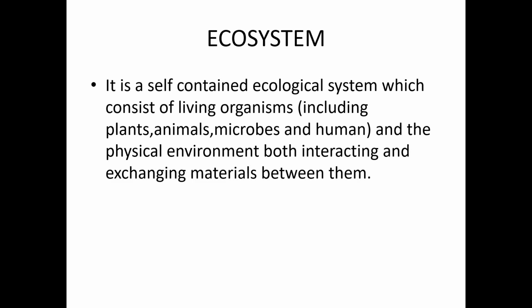These living organisms include plants, animals, microbes and humans, and the physical environment. Both here means living organism and the physical environment. So both living organism and the physical environment interact and exchange materials between them.